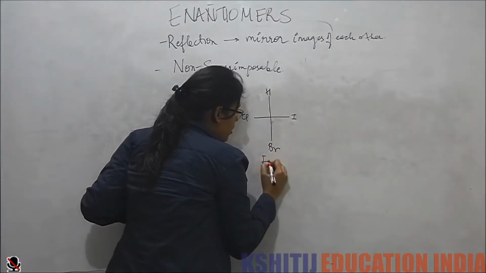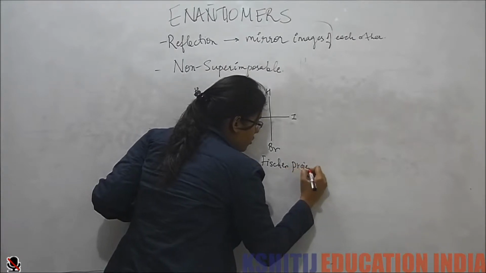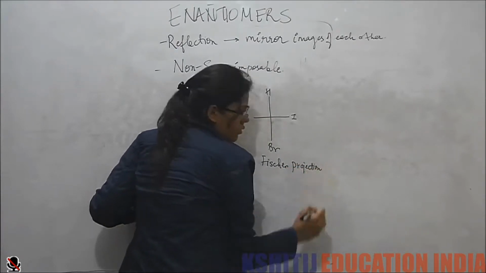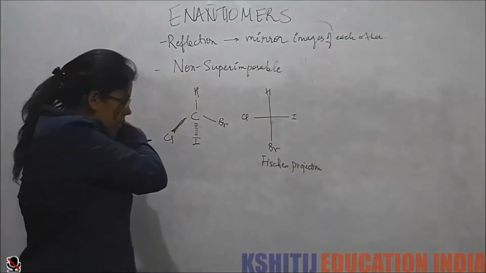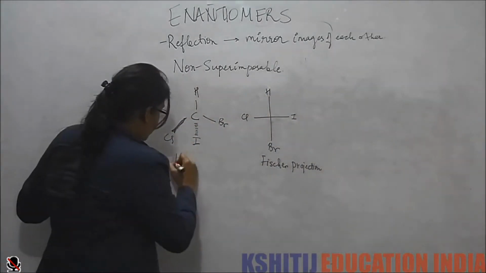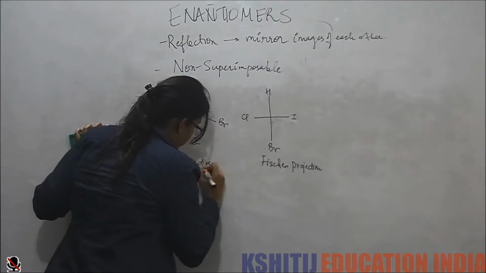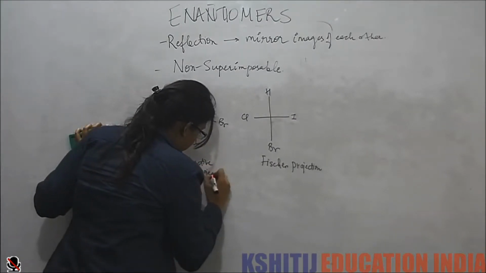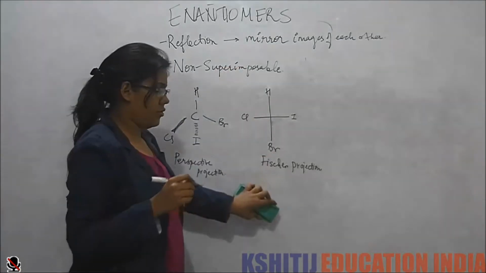So this is the Fischer projection. This is the perspective projection. This is the Fischer projection.